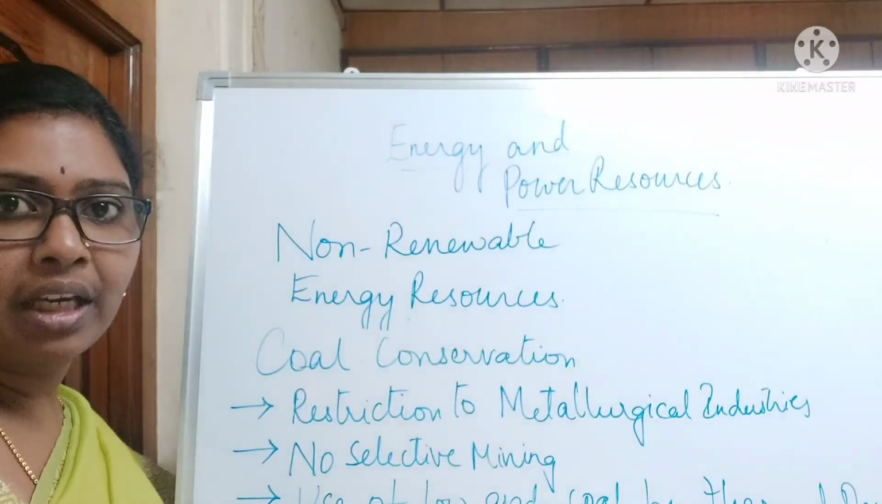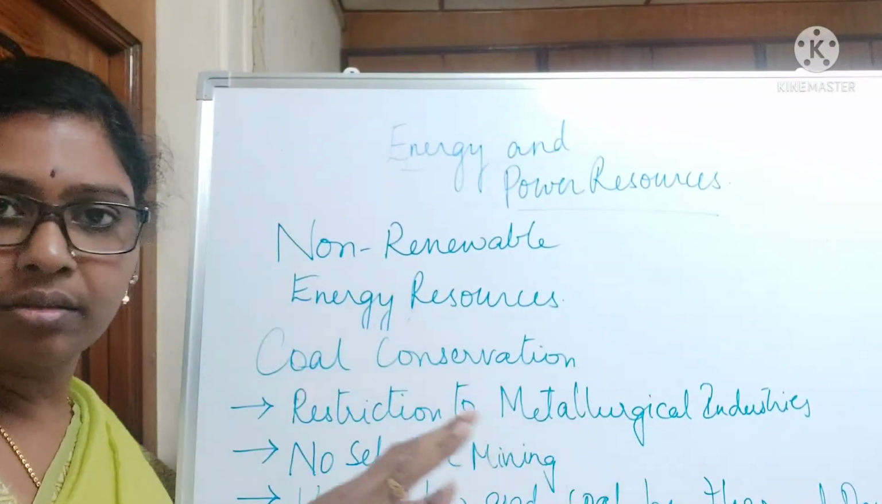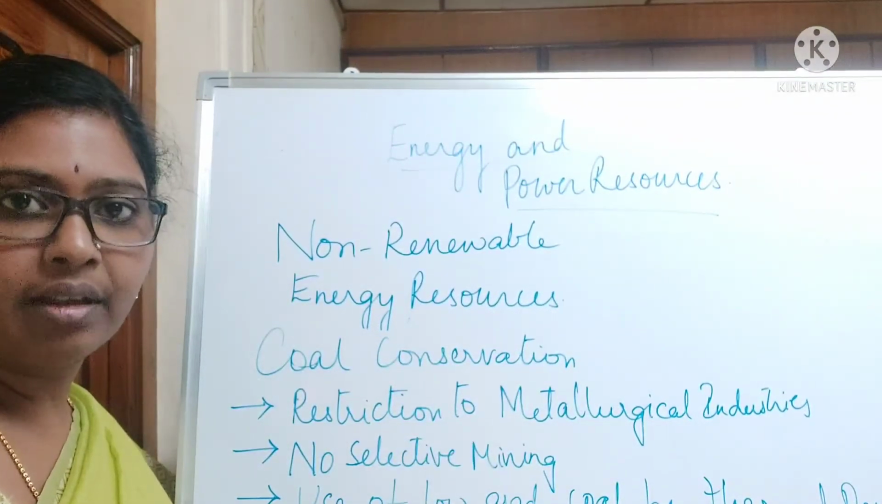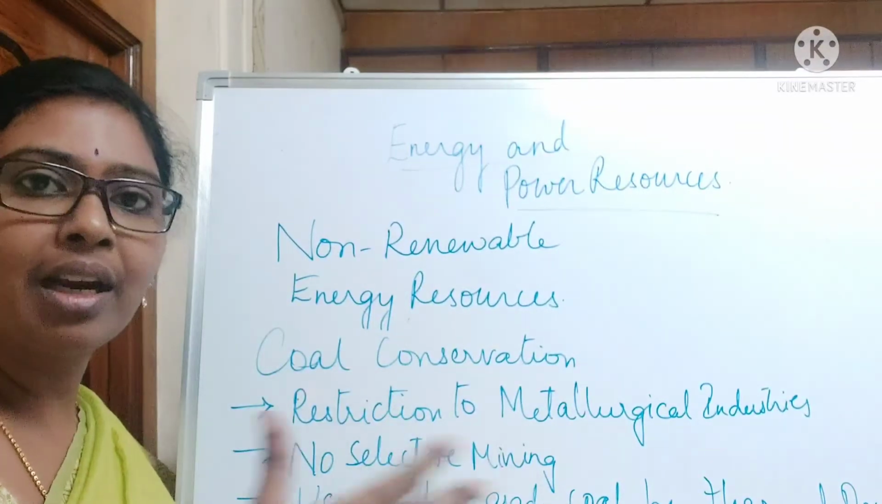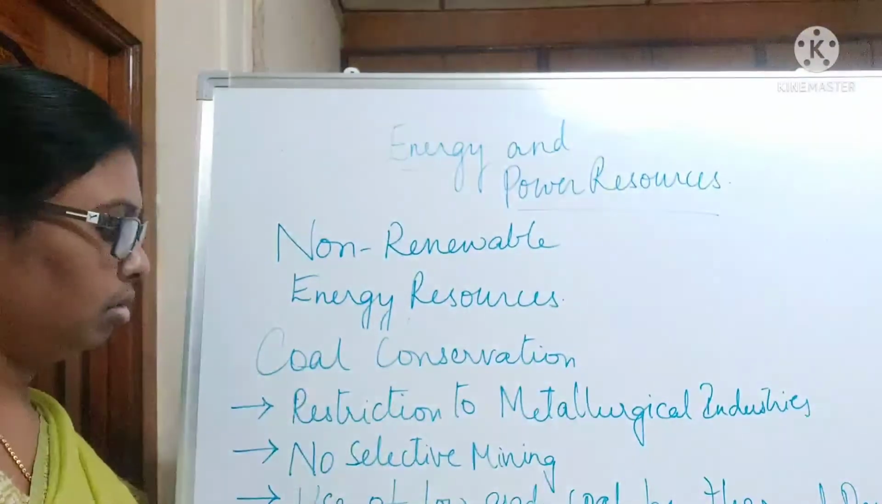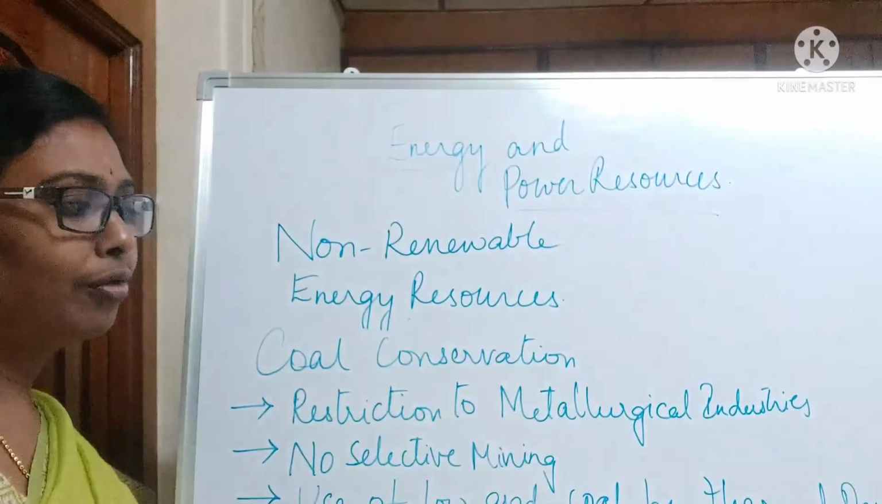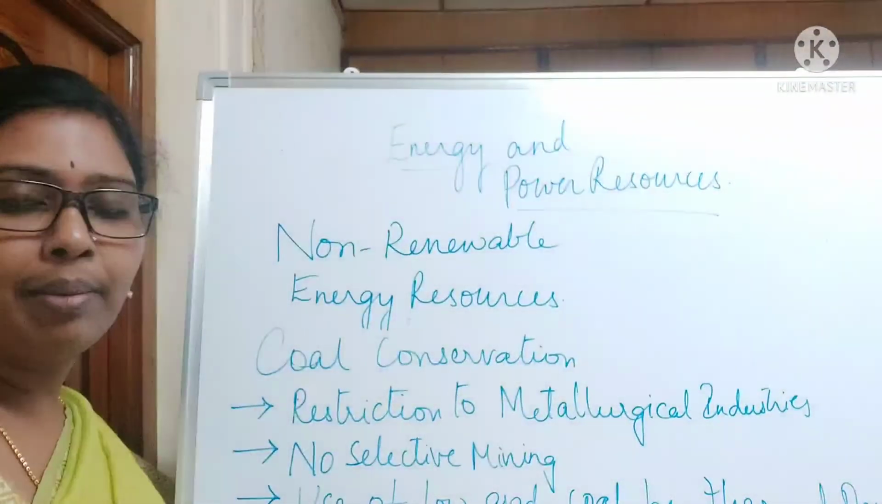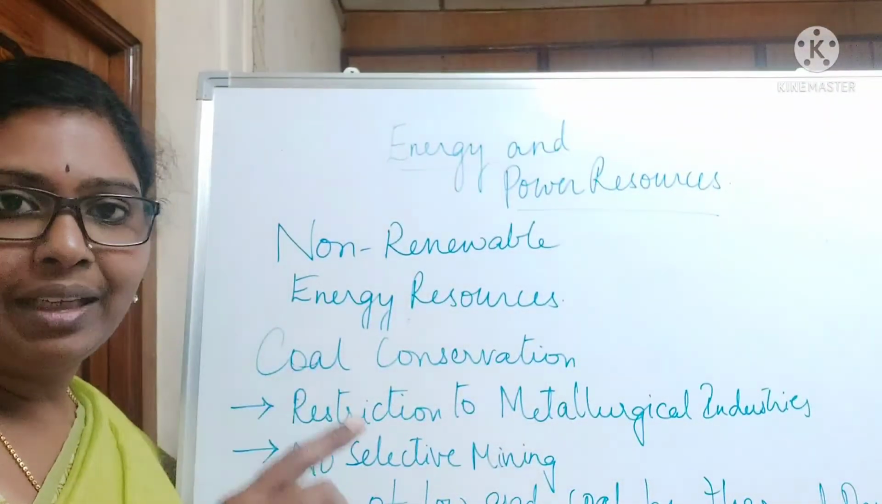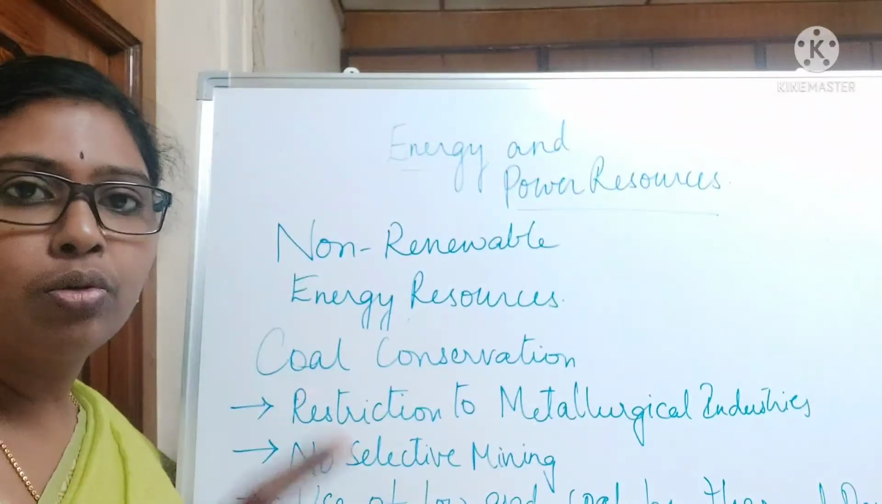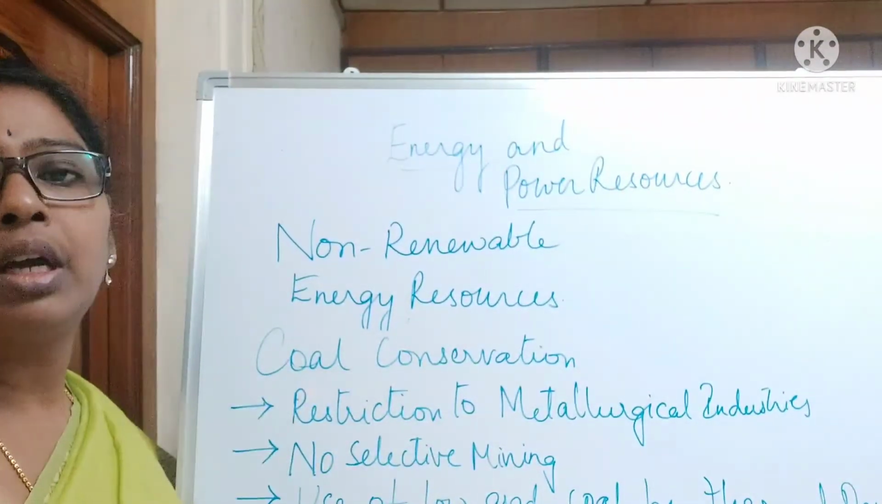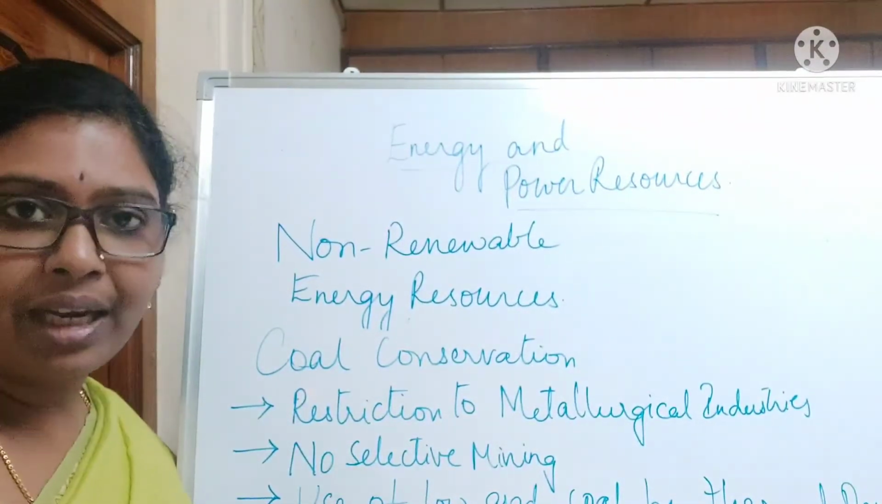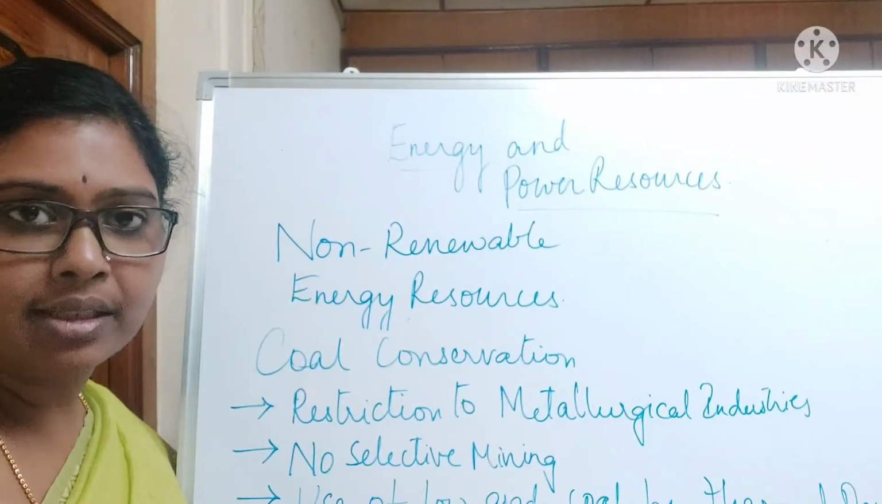No selective mining. It should not be that I want only anthracite. Whatever coal is present there, please take that coal. So no selective mining. Use low grade coal in thermal power plants. Peat can be used, bituminous can be used. That kind of use can be done by the thermal power plants.